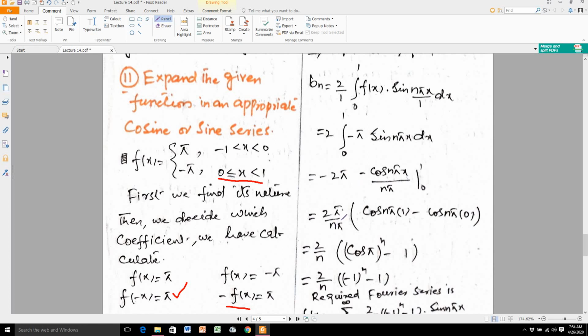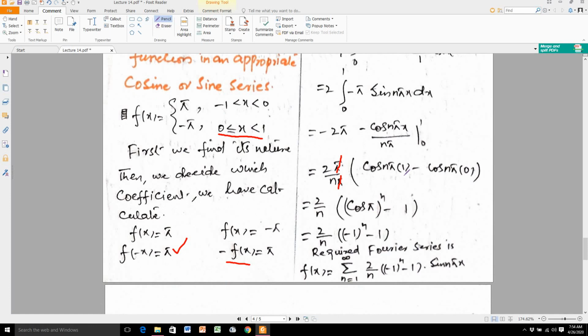This pi cancels with this pi, and the remaining result is 2 over n. And by using De Moivre's theorem, cos n pi is equal to cos pi whole raised to the power n, and you know cos 0 is equal to 1. Here cos pi is equal to minus 1. This becomes minus 1 raised to the power n, minus 1.